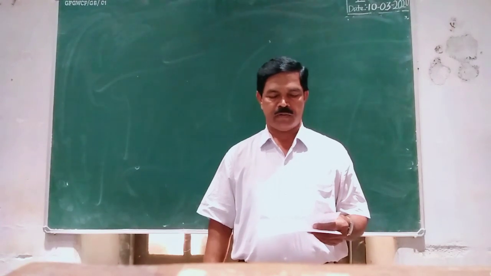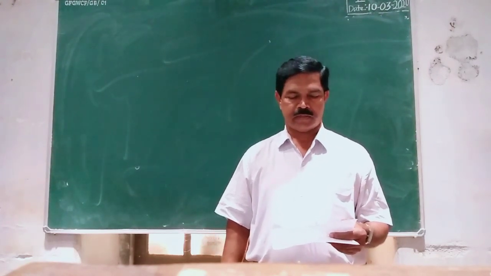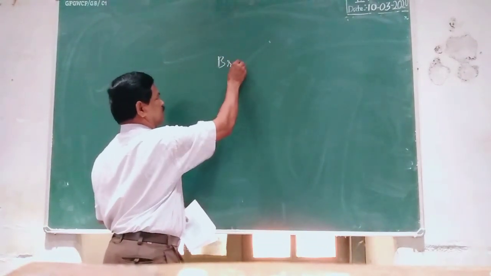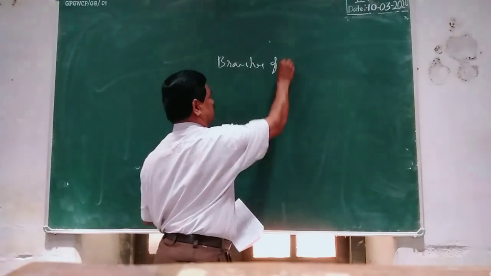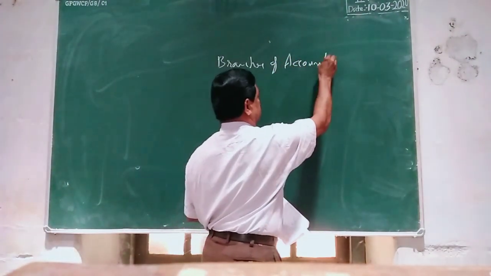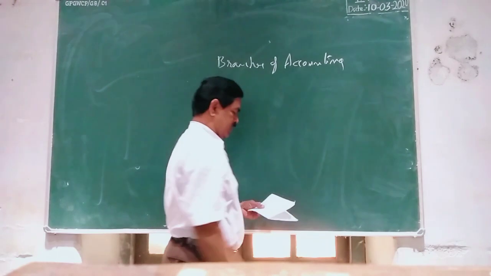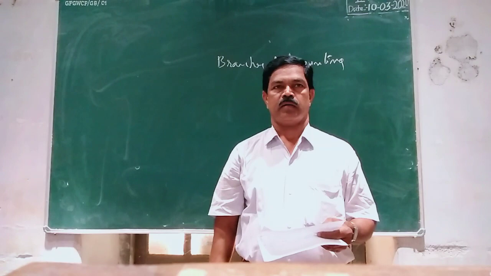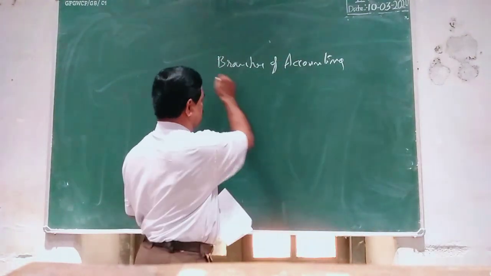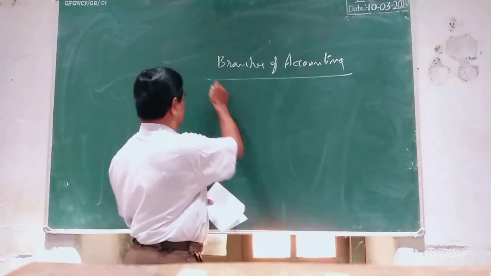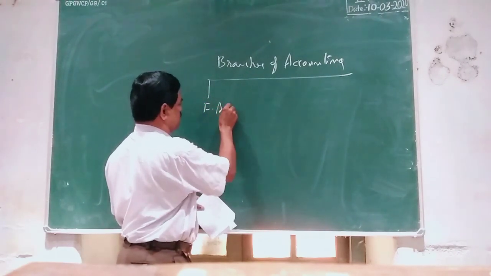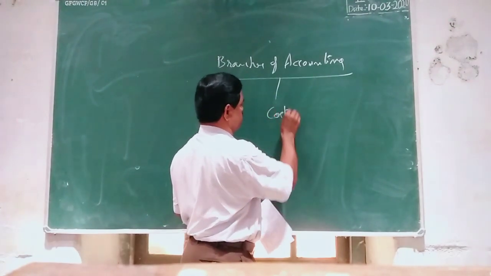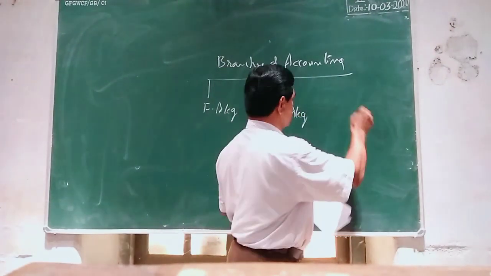Cost and Management Accounting 1. Let us see branches of accounting. Accounting is broadly divided into three. One is financial accounting. Second one is cost accounting. Third one is management accounting.